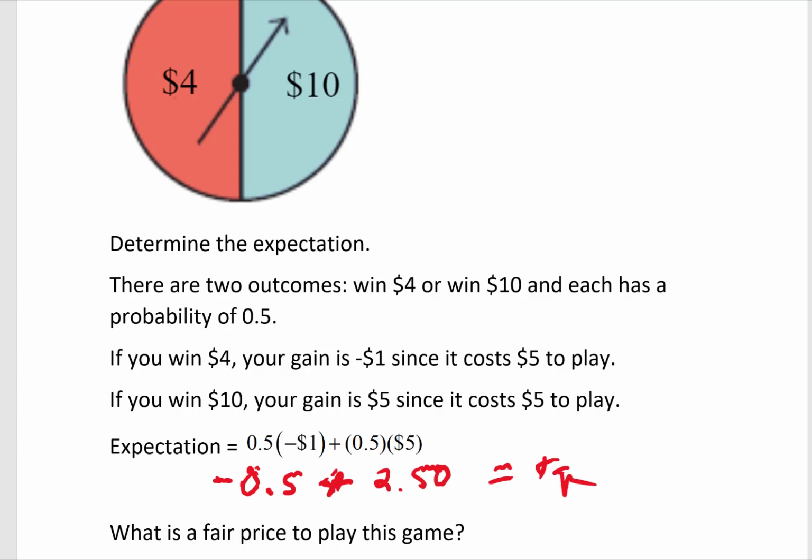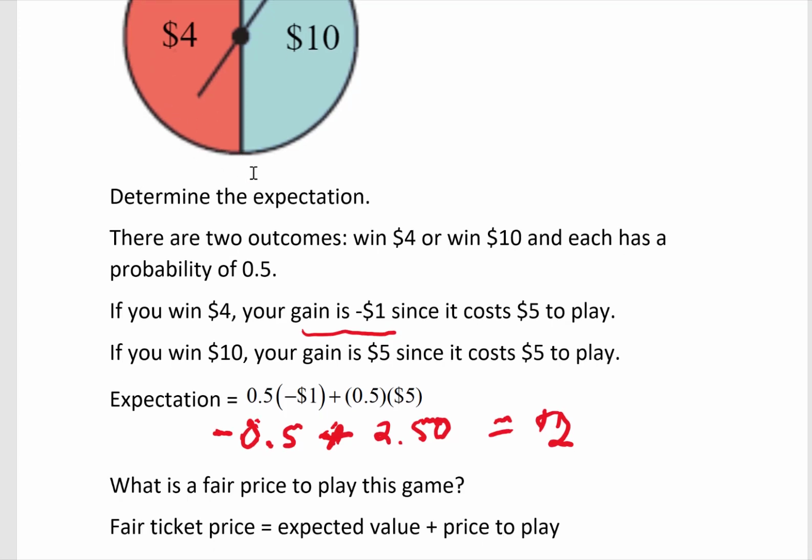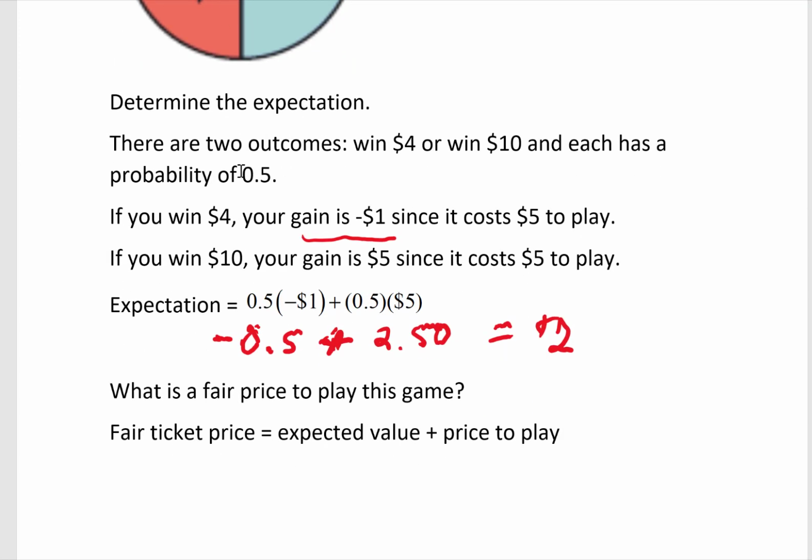Remember, in the first case, if I land on the $4 portion of the wheel, my gain is actually negative $1. So the first part there should be negative 0.5. So the fair ticket price now is the expected value, which was $2, and the price to play the game, which was $5. So a fair ticket price for this game is actually $7.